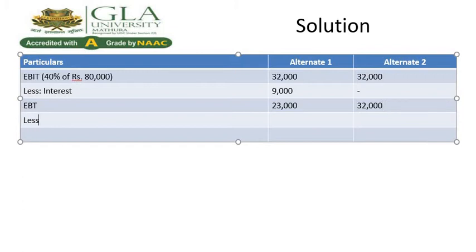Less tax at the rate of 25%. 23,000 rupees, 25% is 5,750, and 32,000 rupees, 25% is 8,000 rupees.